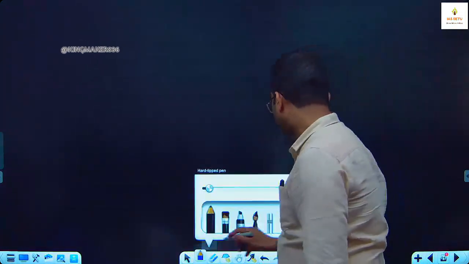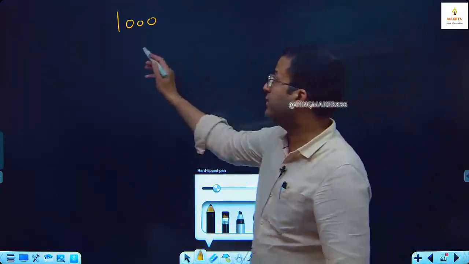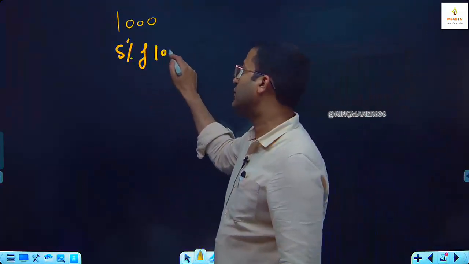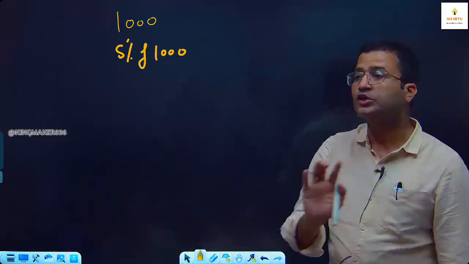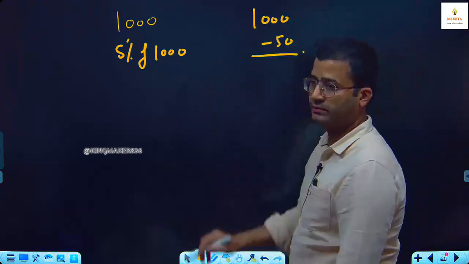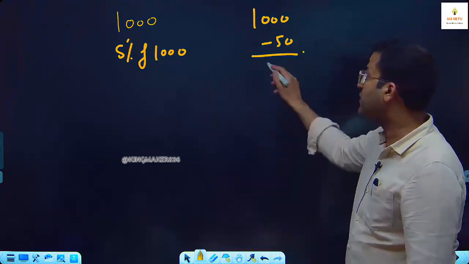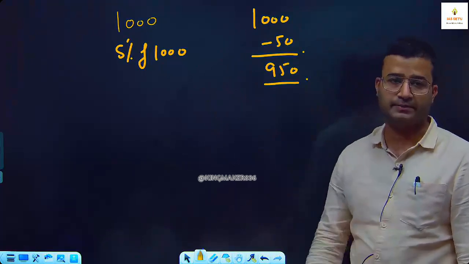For example, my company produces 1,000 markers of this type every day, but out of 1,000, 5% are unfit. मतलब क्या है, इसकी नींव काम नहीं करेगी या कुछ और इशू है? Tell me what is 5% of 1,000? 1% is 10, so 5% is 50. So it means on a daily basis there are 50 pens which are unfit. So it means the remaining 950 are the fit production daily.